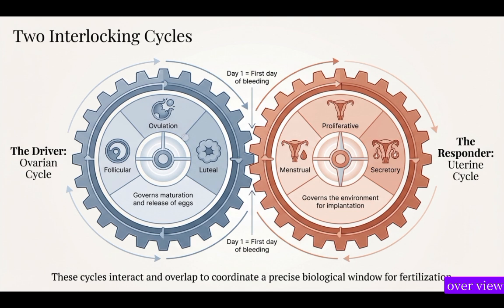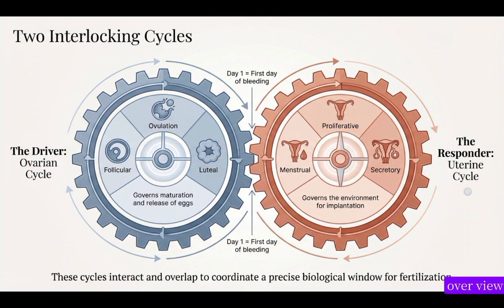In the ovarian cycle, what happens? Follicular development. After the follicle has developed, we go into ovulation. After ovulation, we go into the luteal phase. So the ovarian cycle governs the maturation and release of the egg, starting from the follicular phase to ovulation and then to the luteal phase.